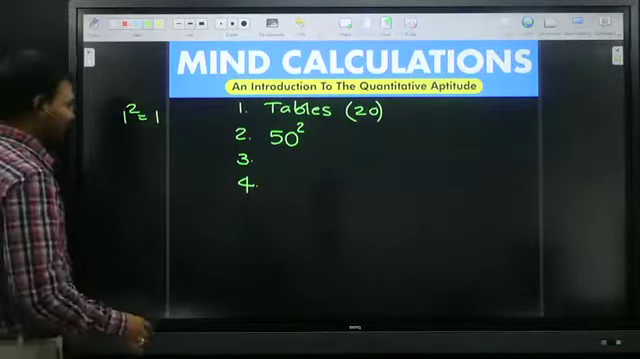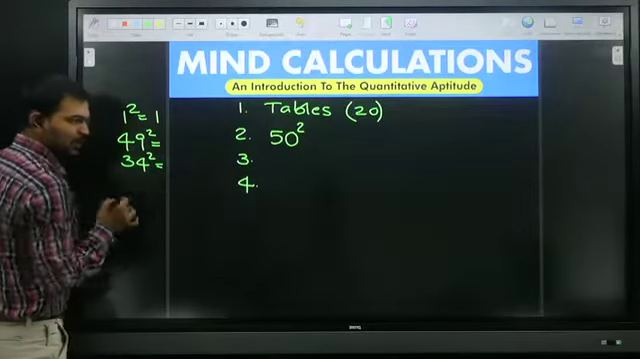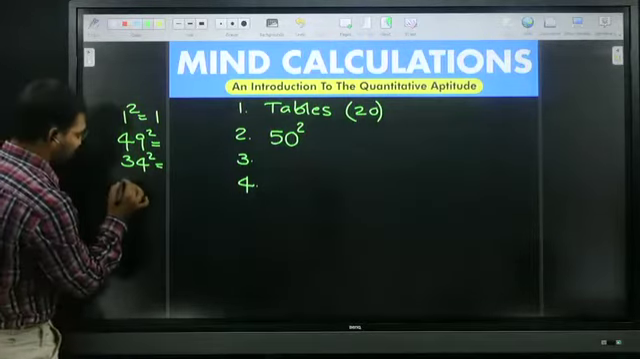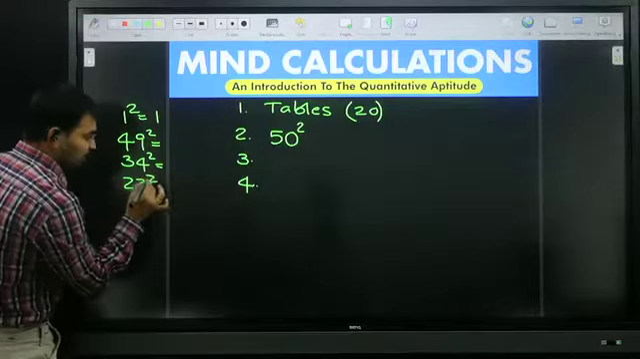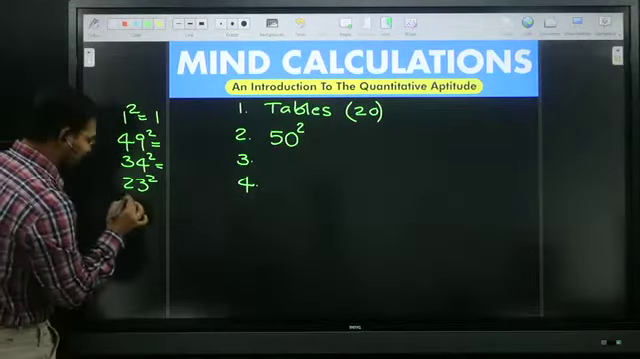Now tell me, what is 49 square? Anyone? No one. What is 34 square? No one is there. Okay. What is 23 square? No one is there. Okay.